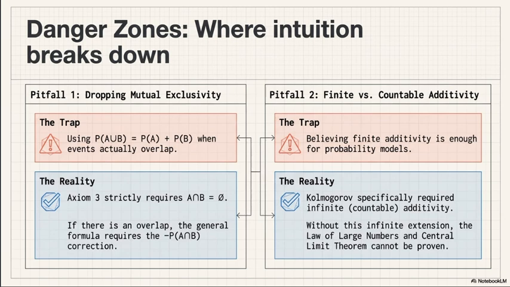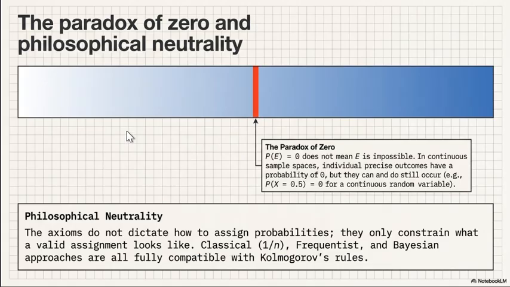On a continuous space, individual outcomes have probability zero but can still occur. For example, the probability of x equal to 0.5 is zero for a continuous random variable. This trips people up badly in topics which will come in future videos. This is the paradox of zero. I already told you this; you can see this slide. It's very important to remember.